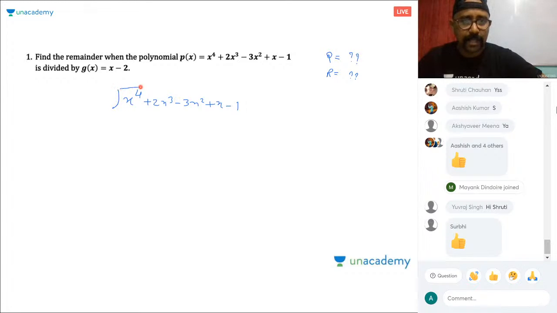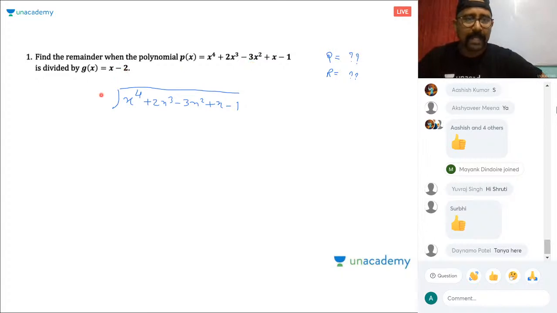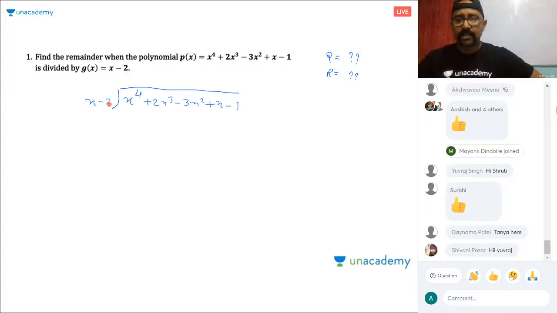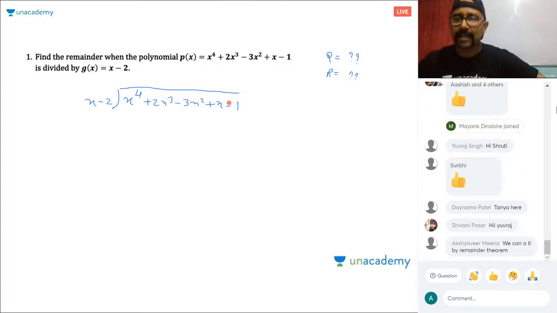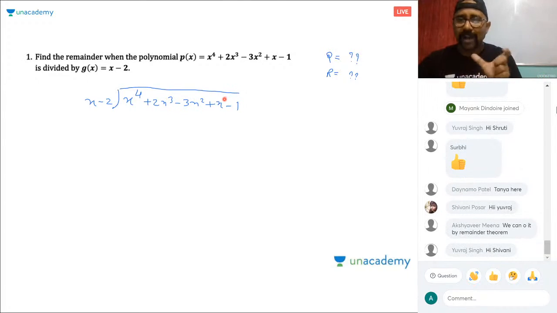I have many sums based on this long division. So you're dividing this polynomial by g(x). g(x) is x minus 2. The first and most important thing is you should place the power of x in decreasing order, 4, 3, 2, 1, 0, just like this. In many sums you will find these orders jumbled, so you need to correct it first.